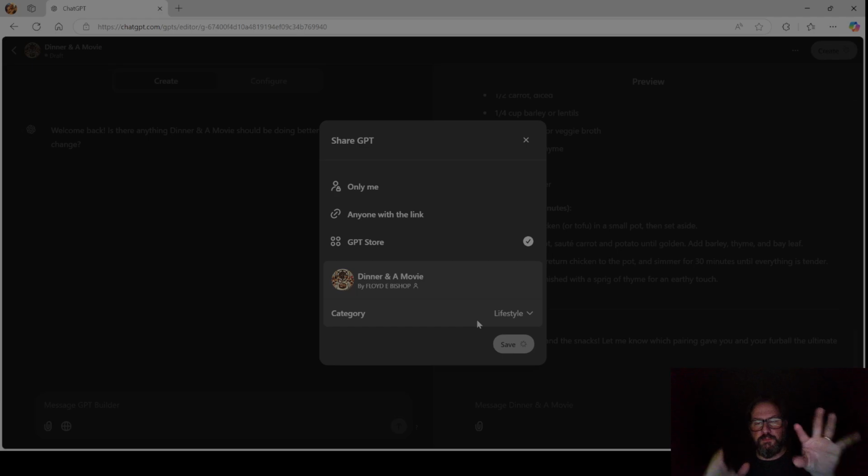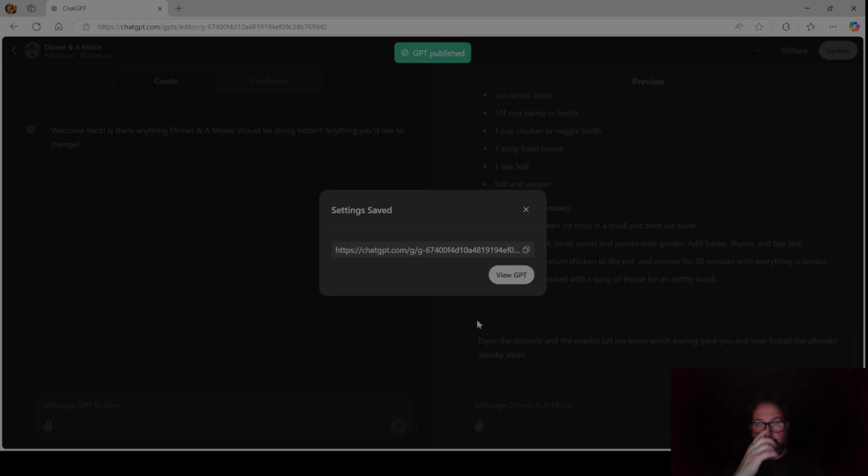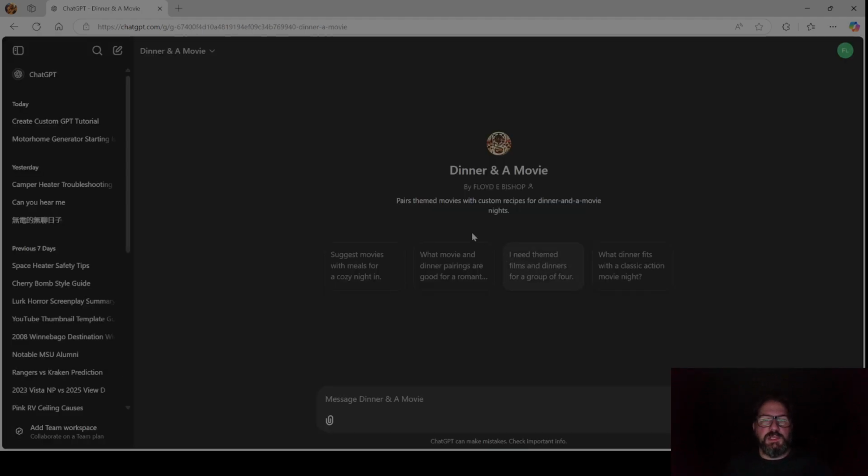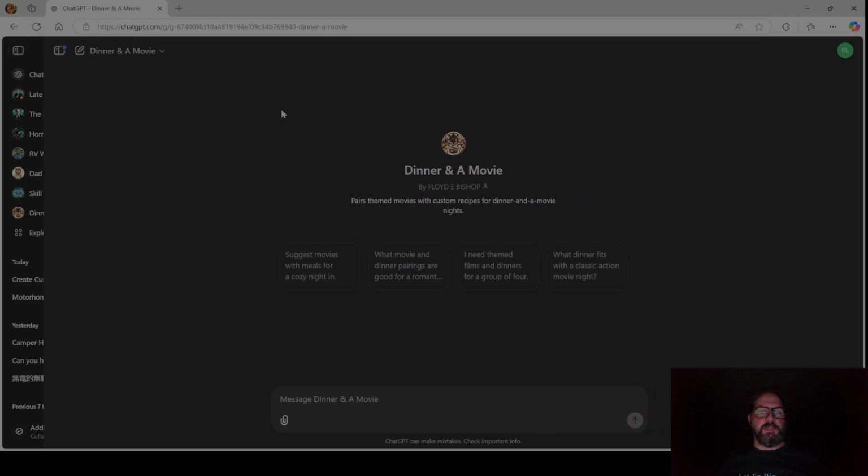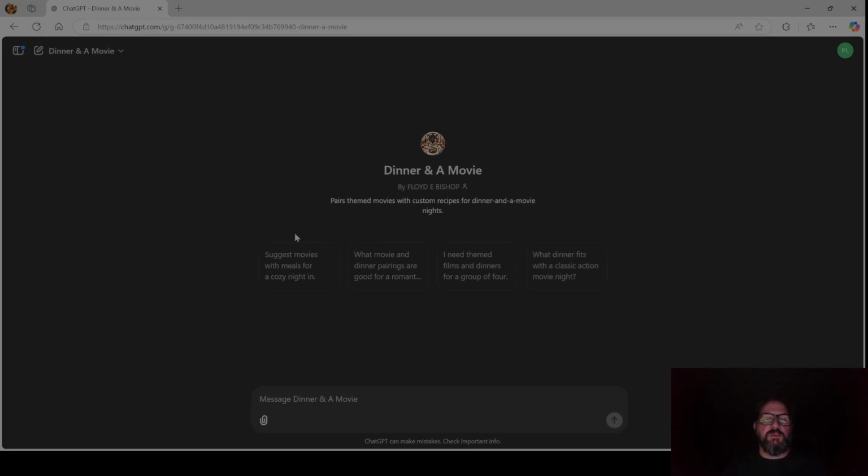Now it's bundling that all up, putting it together. And there is my GPT. I'll put the link to this in the description. But let's view the GPT. So this is what it's going to look like, ultimately, when you look at it. So dinner and a movie. Pairs themed movies with custom recipes for dinner and a movie nights. Cool. So yeah, that's pretty much it. That's how you do it.